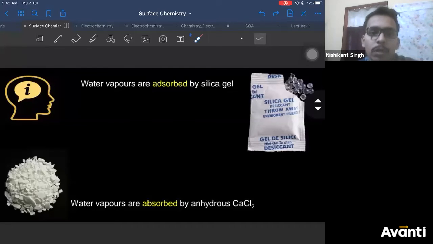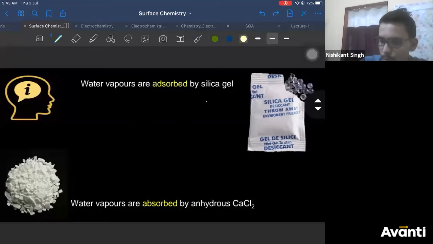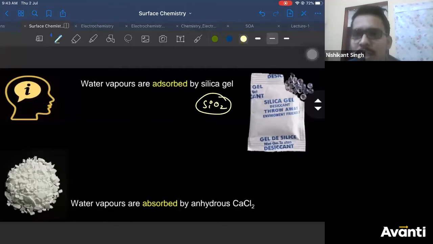Microscopic droplets on our skin. It can be, Pritesh. It can be. What is the formula of silica gel? Silica in general is SiO2. So it's a gel form of silica. Okay.